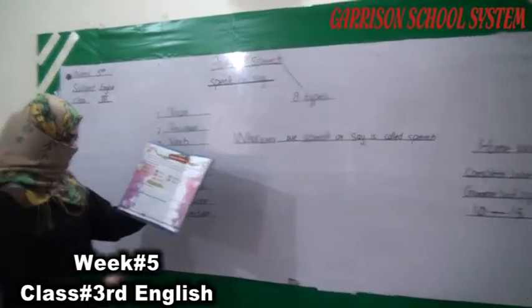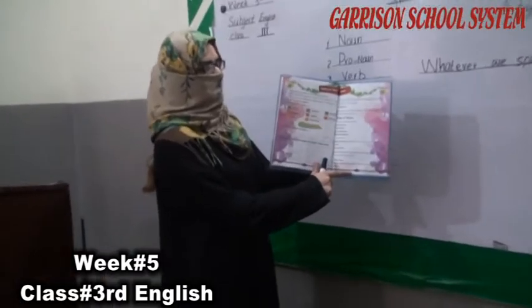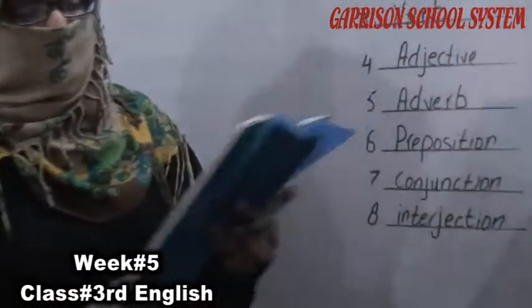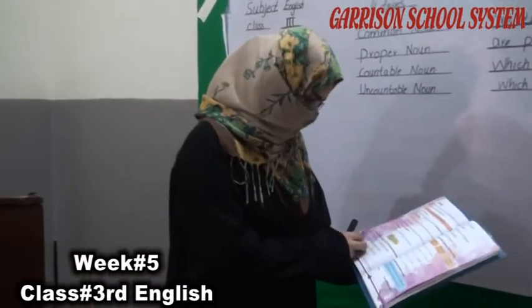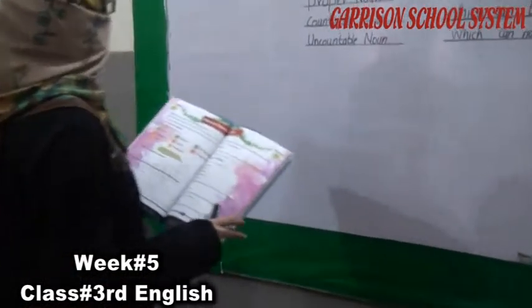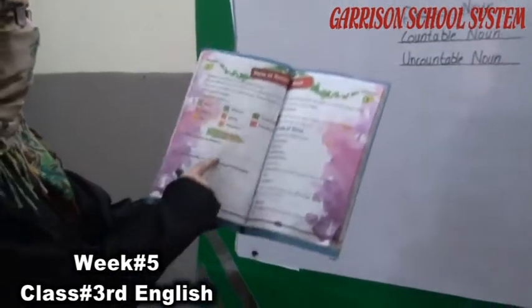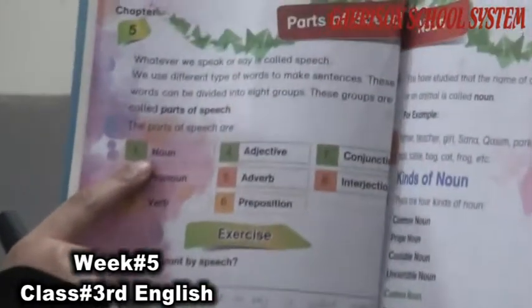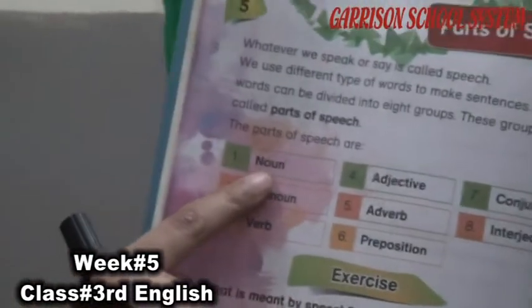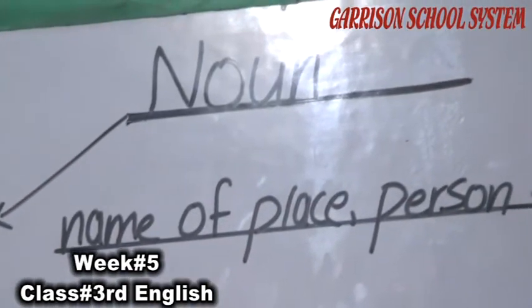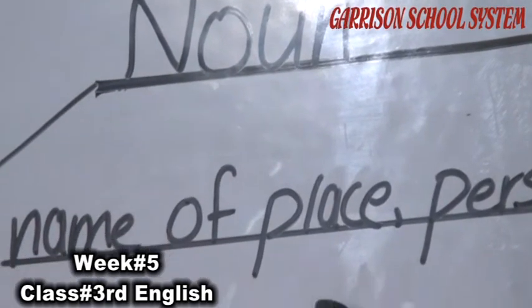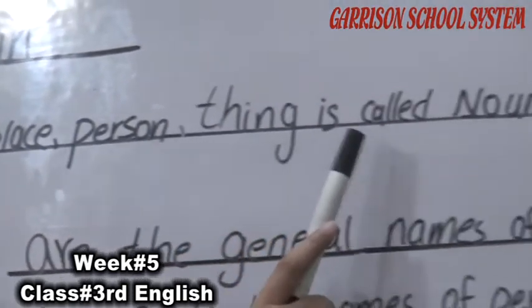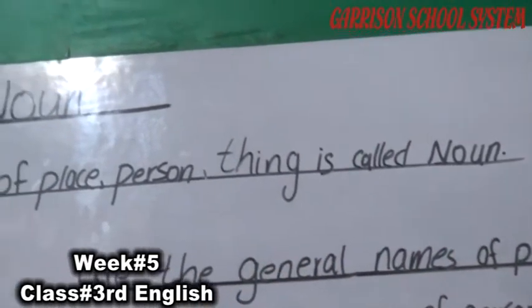Now open your book, page number 11 for the next chapter. Okay students, open your grammar book, page number 11. As you can see in the parts of speech, the first part is noun. Noun, what does it mean? As you read in class 1 and KG, the name of a place, person or thing is called a noun.